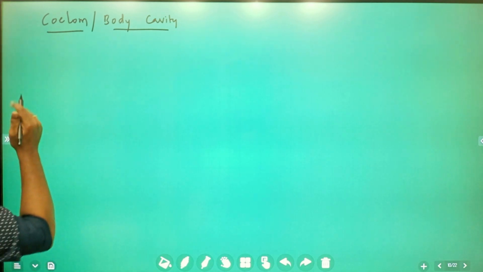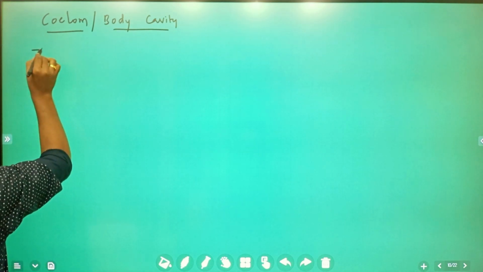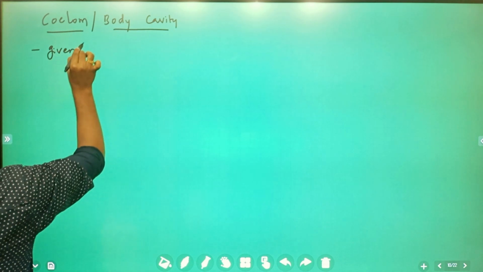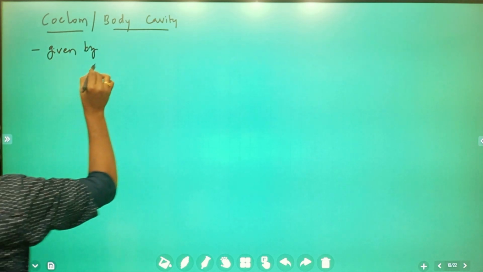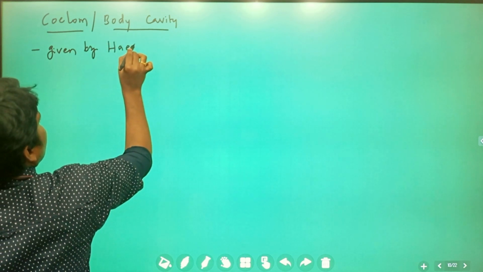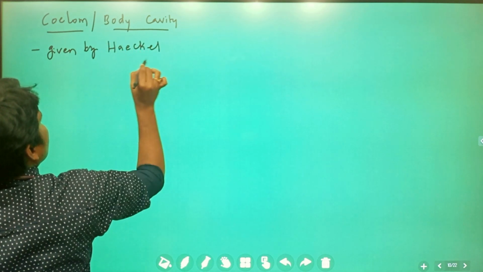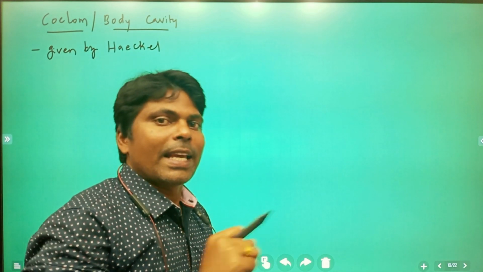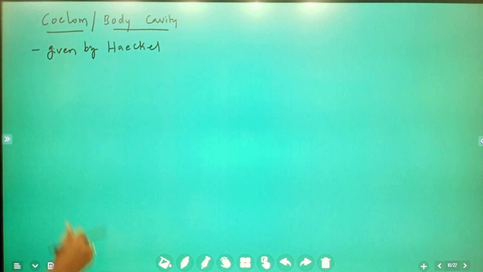The word coelom was given by Haeckel. Clear?